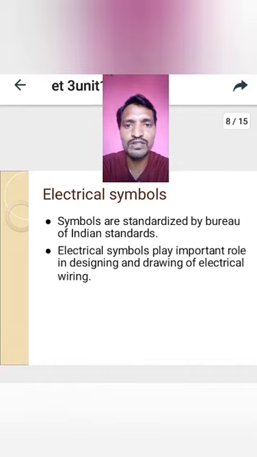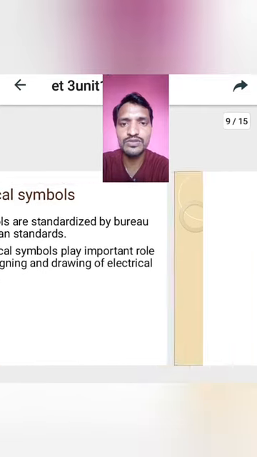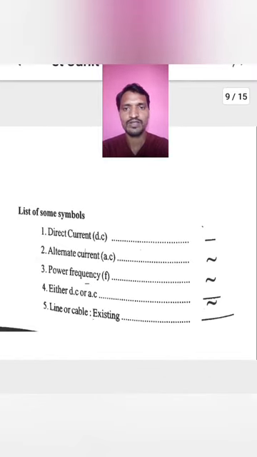Okay, this plays an important role in drawing and designing, so that we can easily understand the wiring for apartments or heavy works. Okay, the list of symbols I will show. Some symbols, that is direct current.